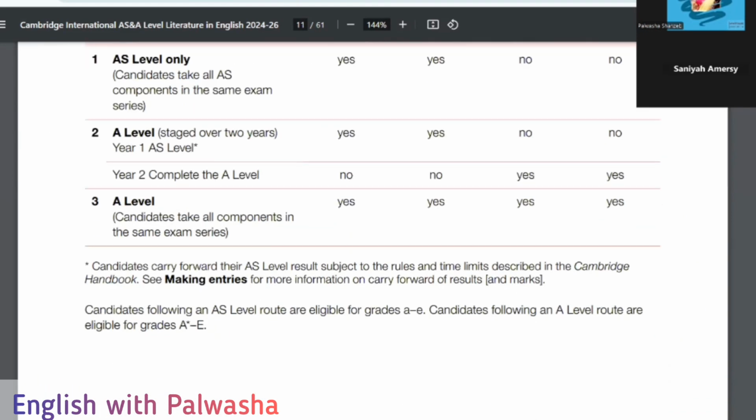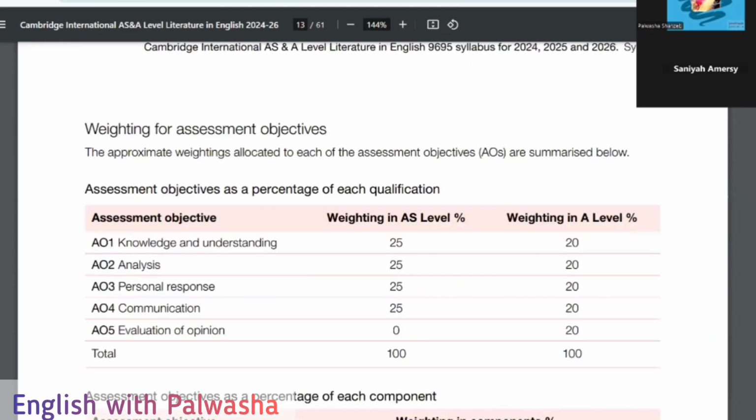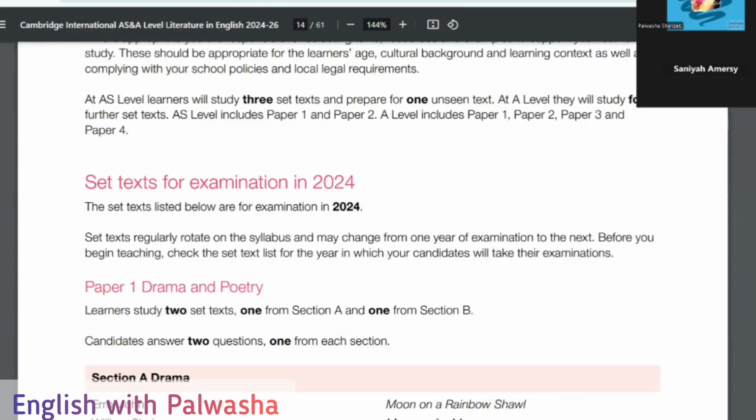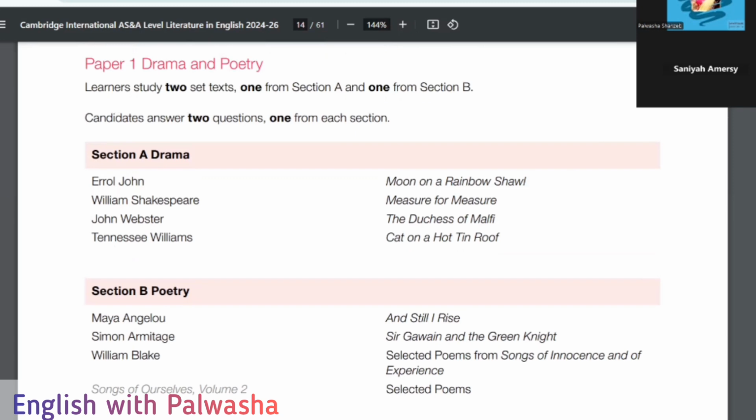Now let's move on towards the syllabus, what is going to be basically in it, and how we are going to prepare it. The learners study two set texts, one from section A and one from section B. So paper one, drama and poetry, you have to answer two questions. Section A drama is going to be based on all these writers: Errol John, William Shakespeare, John Webster, and Tennessee Williams.